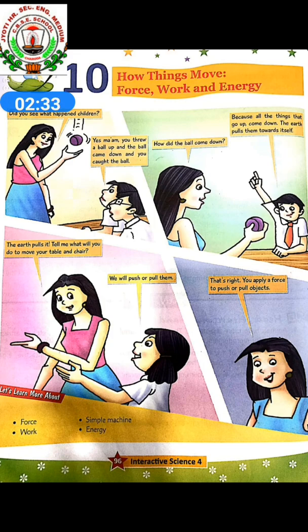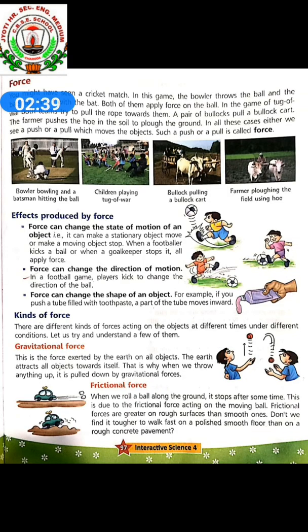Now see the book, children. Force. You might have seen a cricket match. In this game, the bowler threw the ball and the batsman hit it with the bat.